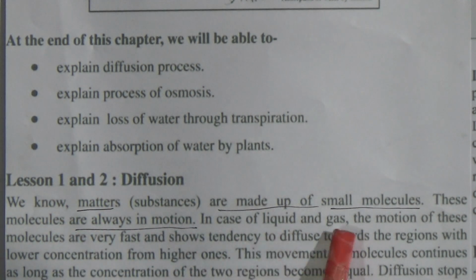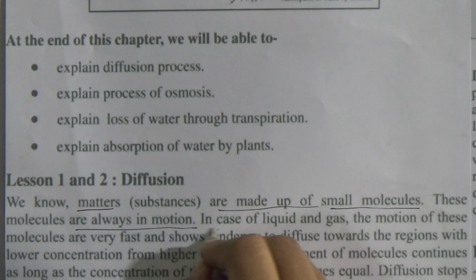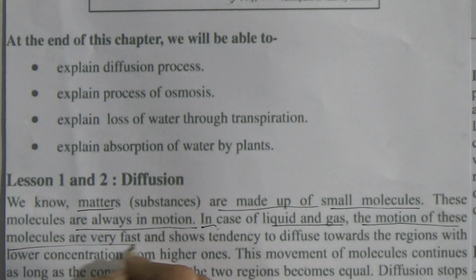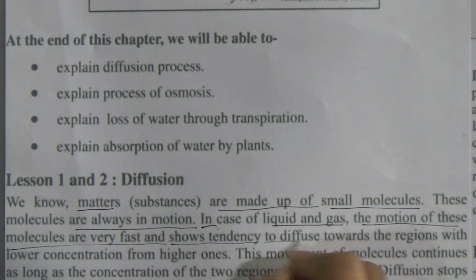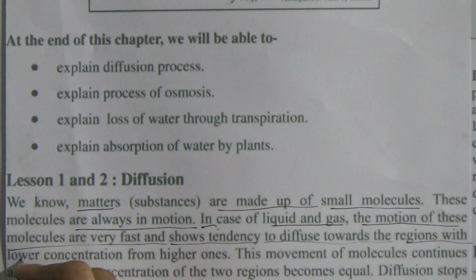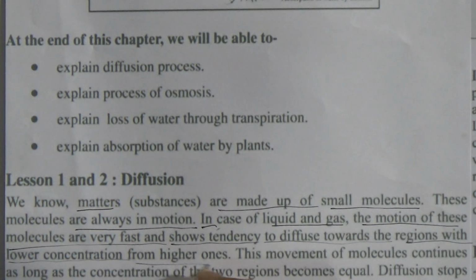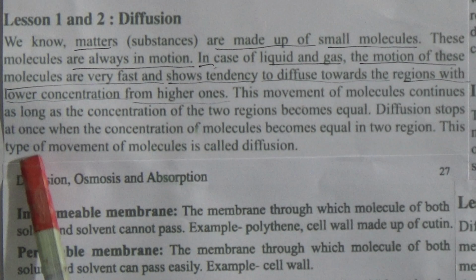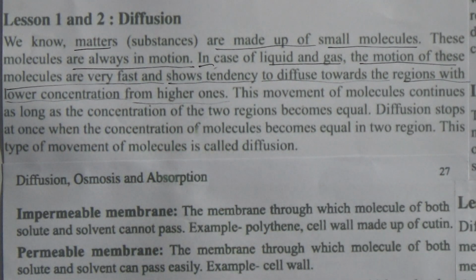Underline this part. In liquid and gas, the motion of these molecules is very fast and shows a tendency to diffuse towards the region with lower concentration from the higher one. This movement of molecules continues as long as the concentration of the two regions becomes equal. Diffusion stops at once when the concentration of molecules becomes equal in the two regions. This type of movement of the molecule is called diffusion.